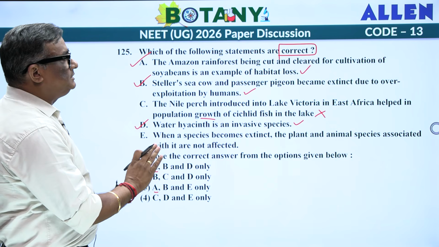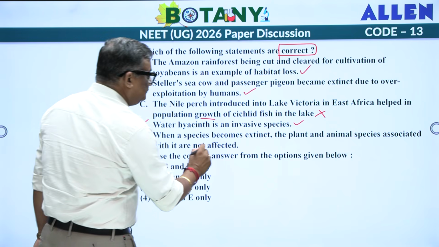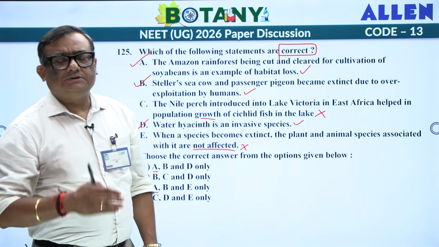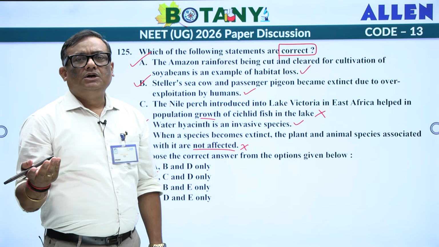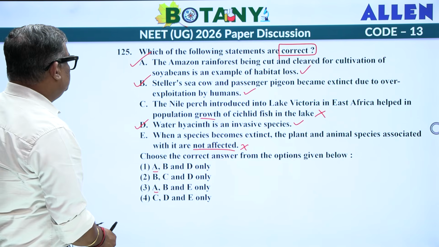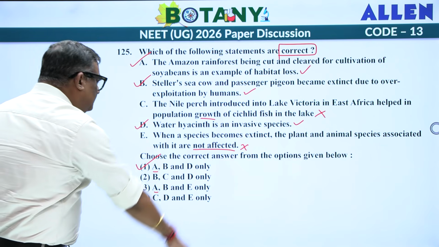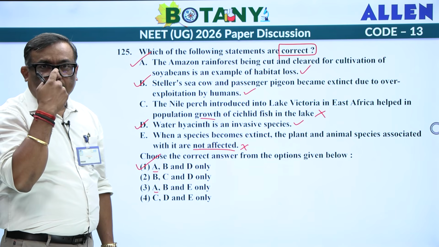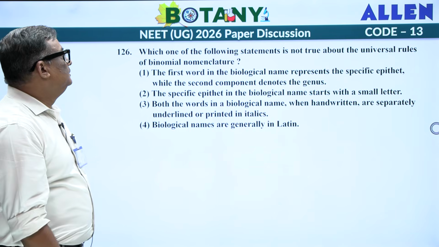When a species becomes extinct, the plant and animal species associated with it are not affected, not at all. If a species becomes extinct and it is associated with another species, there is going to be the extinction of the other species also, that is termed as co-extinction. So you have got A, B and D. Where is the option you have? A, B and D. I am speaking at length so that you can understand where you went wrong actually. I am not simply telling you A, B, C, D answer, okay.